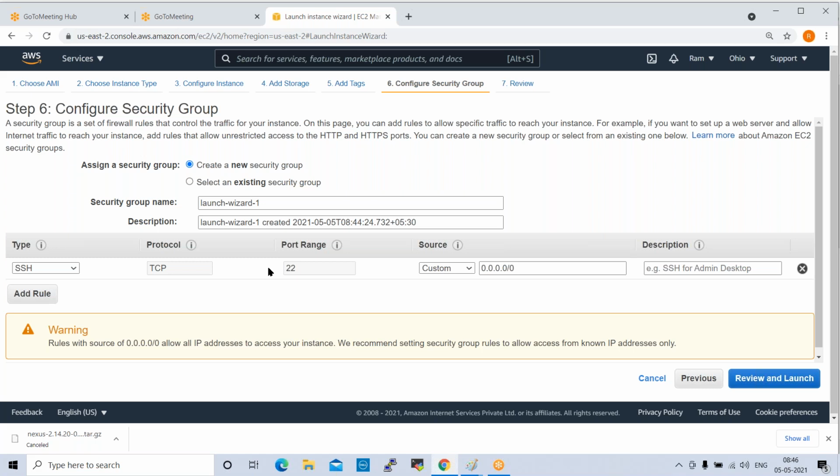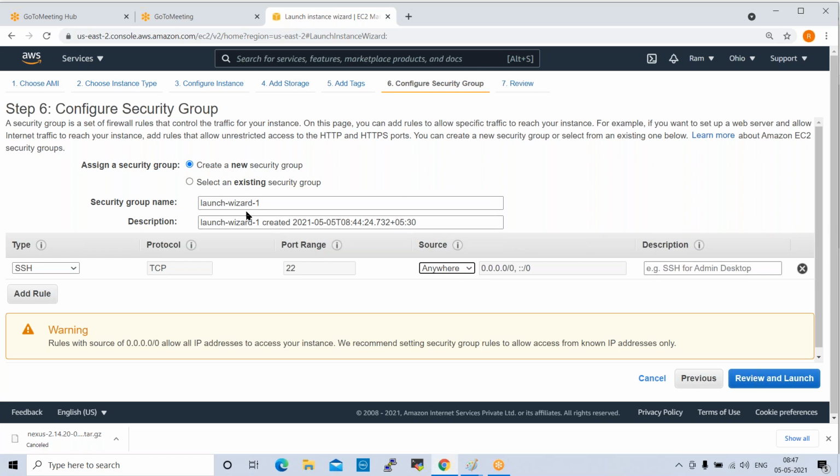Okay. And the next one is source. It is asking for source. So click on this. It is asking custom. Custom means your custom IP. You can access your server. So if you select anywhere, from anywhere you can connect to your EC2 instance. My IP means it is a dedicated IP. So from the dedicated IP, you can connect to your machine. So for now, we can give anywhere. Anywhere means it will allow you to connect from anywhere.